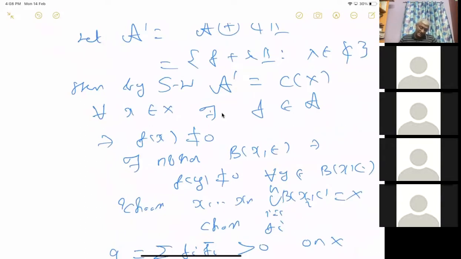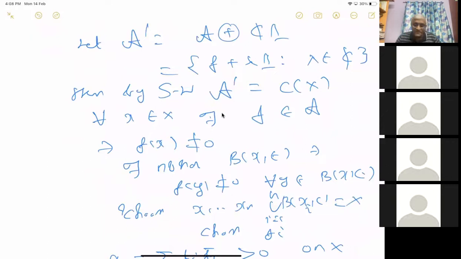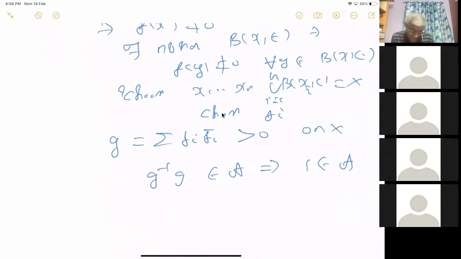Sorry, are we assuming that A is closed under taking inverses? Sorry, I must have forgotten the hypothesis. Or is it closed under multiplication from any element of the algebra? No, we are not assuming anything.